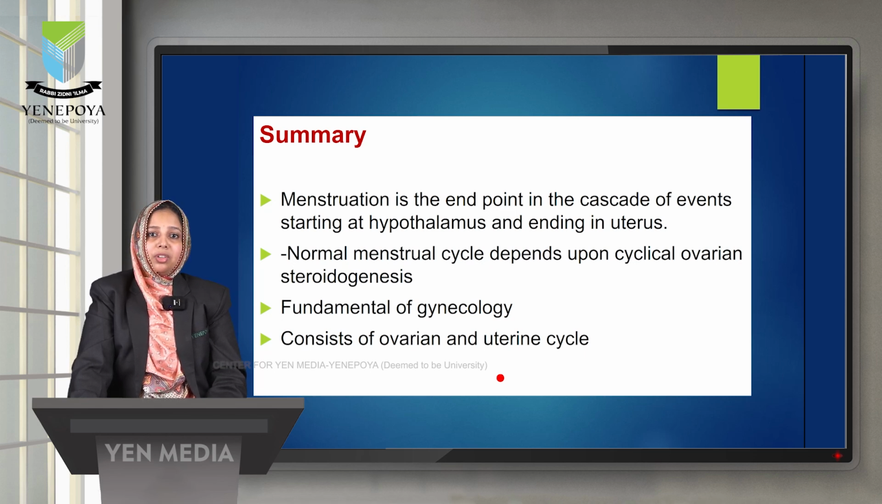Whether you have to treat PCOD or infertility or any kind of gynecological disease, a correct and proper understanding of the functioning of the HPO axis as well as the regulation, and which hormones are involved, should be known and learnt thoroughly. So, the normal menstrual cycle depends upon the cyclical ovarian steroidogenesis and it consists of the ovarian and uterine cycle. Thus, I conclude. Thank you.